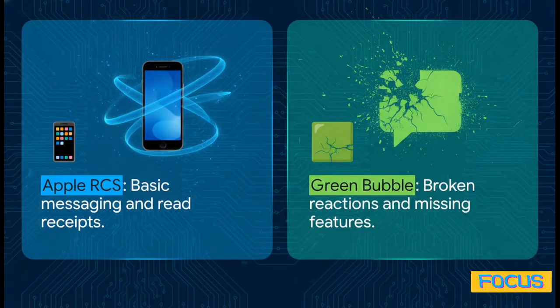Well, here's the thing. Sure, Apple's RCS gives us the basics. We get our read receipts, we get our clear photos. But then, boom, the green bubble reality still completely shatters the experience. If an iPhone user taps a haha reaction to your photo, it breaks down into this messy, clunky text string instead of a sleek animated icon. The seamless animation of a lively group chat just fractures. It's like a giant puzzle with missing pieces. Even with RCS in the mix, things get messy, features randomly go missing, and that smooth cross-platform flow we all want just isn't there yet.